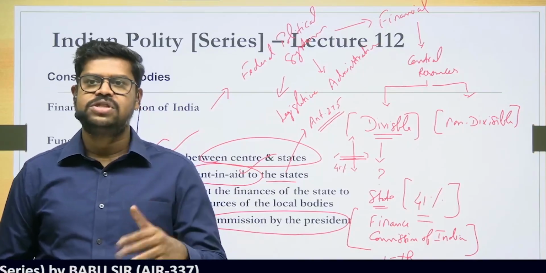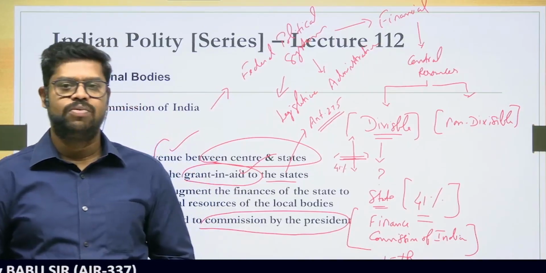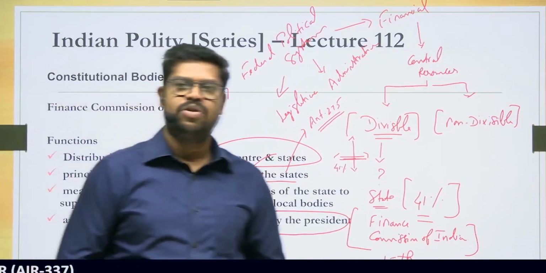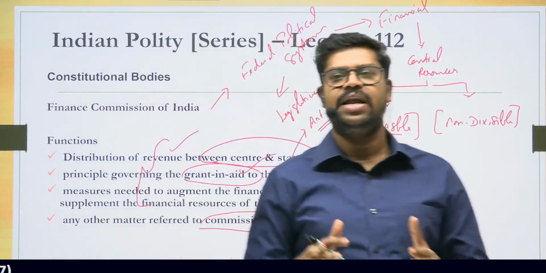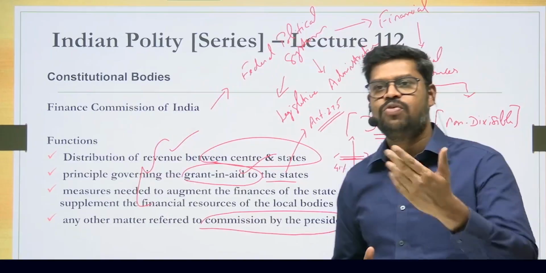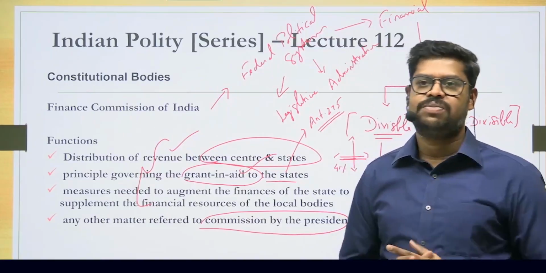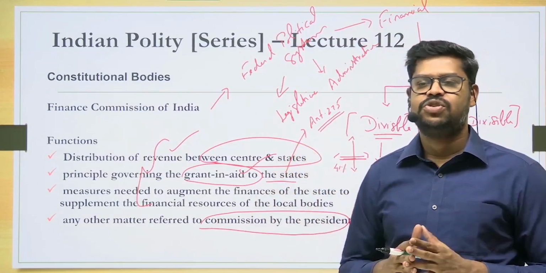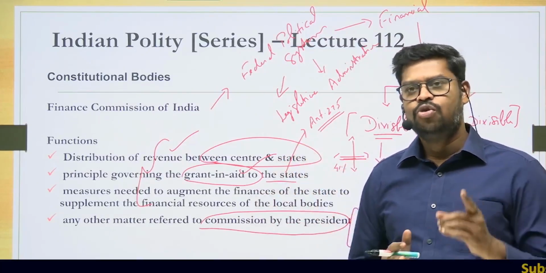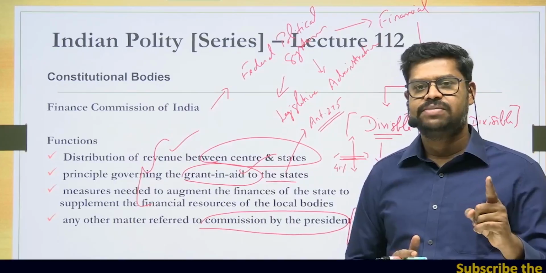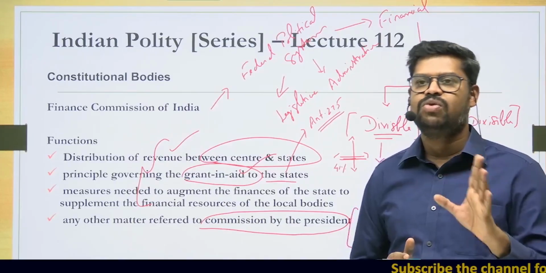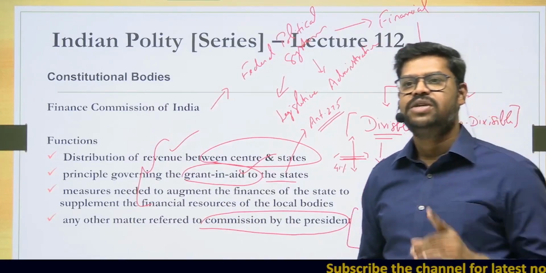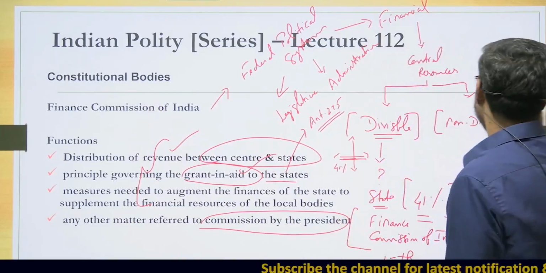So therefore, the state can give more finances to the local bodies. And apart from all these functions, the president at any point of time can confer more functions upon the finance commissions. These are all the major functions that are to be performed by the finance commission. Do remember, the composition of finance commission is fixed in the constitution but not their qualifications. Qualification is determined only by an act of parliament.